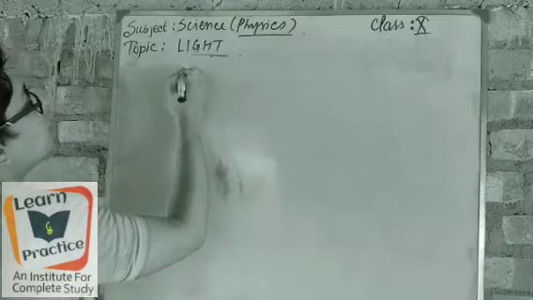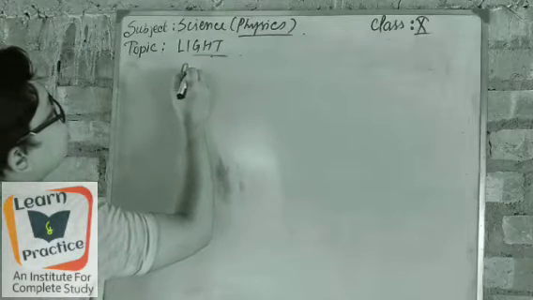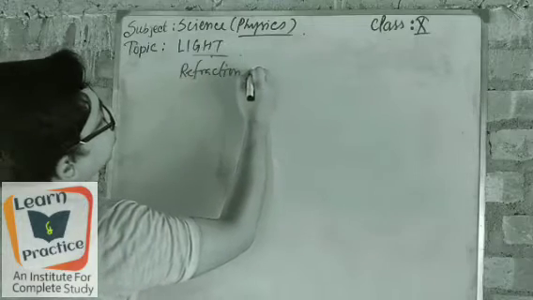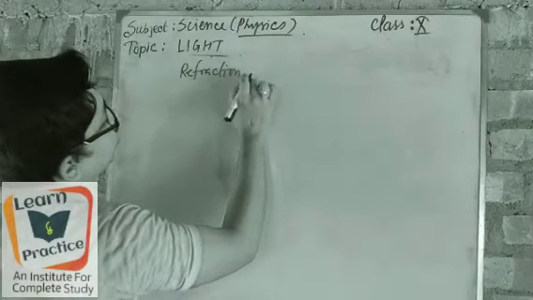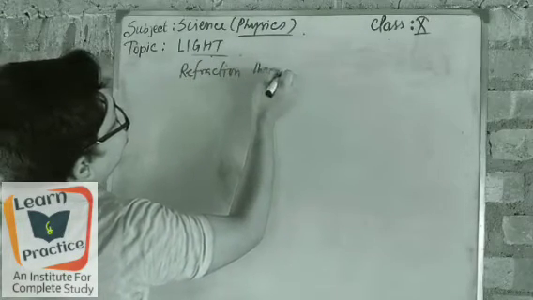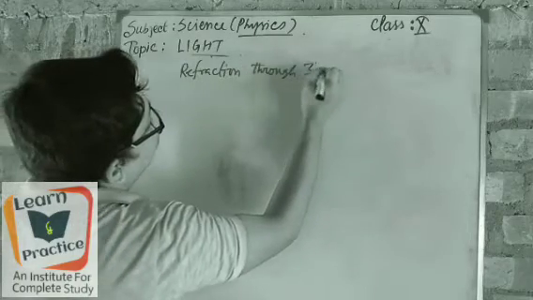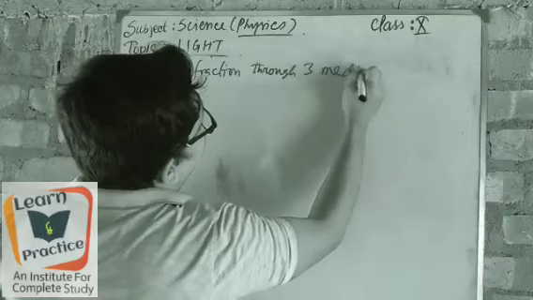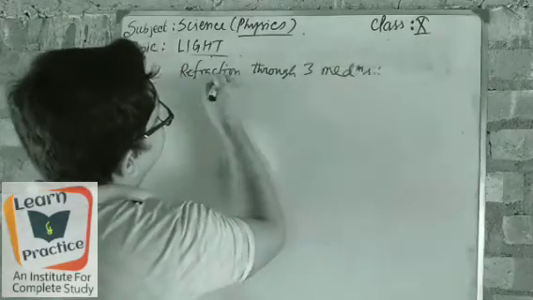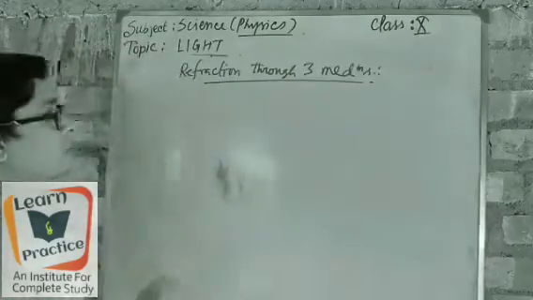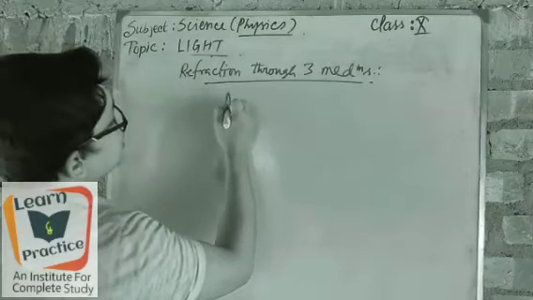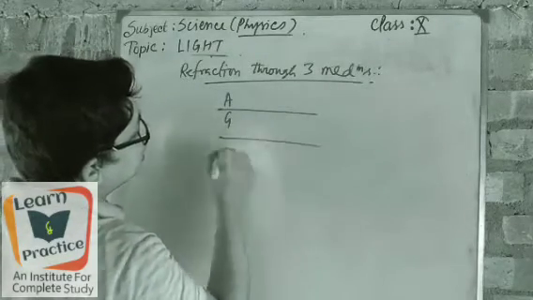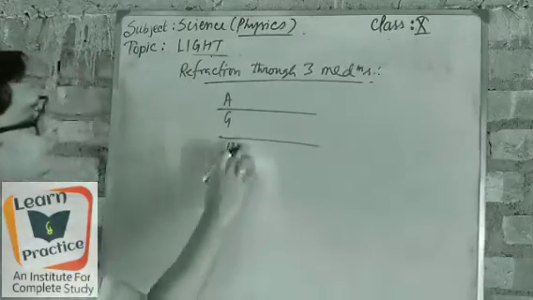Refraction through three mediums. Suppose the three mediums I have taken here are air, glass and water.